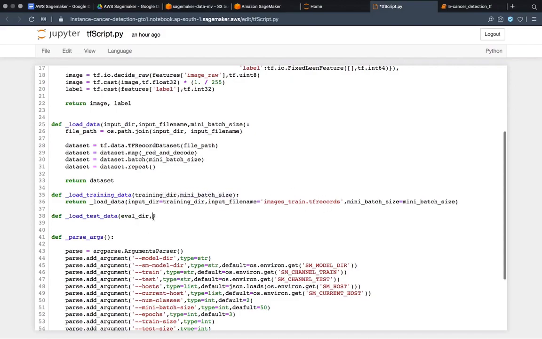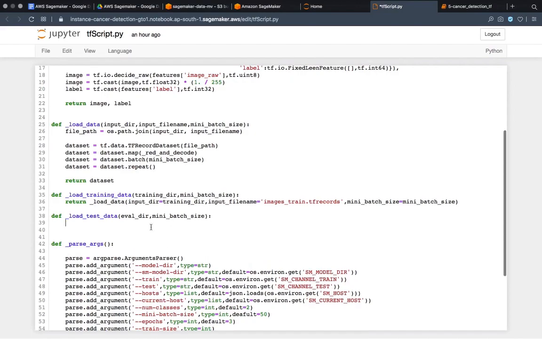Then what we will return is load data, because that's a wrapper function. So load data, and we will change it to eval dir. And then there will be the input file name, image train tf input file name.